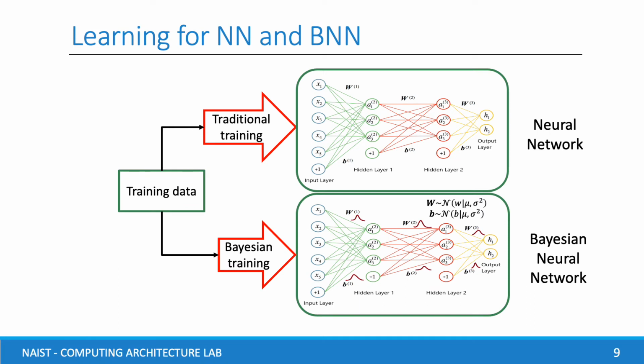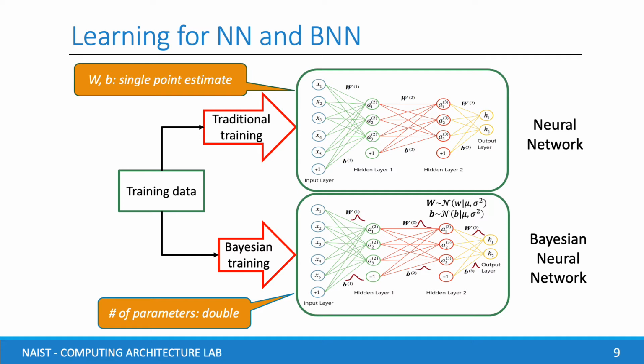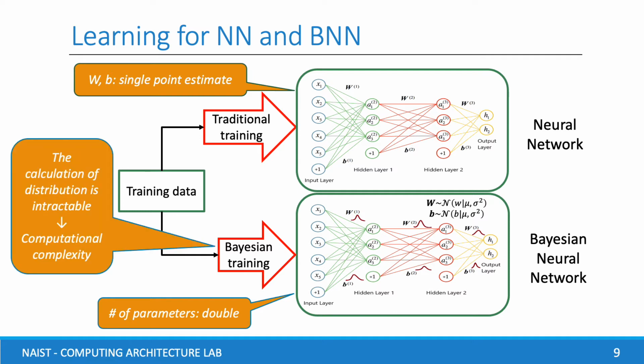Especially, we want to show the learning comparison between neural network and Bayesian neural network. As you know, parameters with single point estimates in neural network are replaced by Gaussian distribution in Bayesian neural network, so the number of BNN parameters is double. Moreover, the calculation of the distribution is intractable directly, so Bayesian learning is more complicated than traditional training. Actually, it's not easy to apply Bayesian treatment for large CNN models.